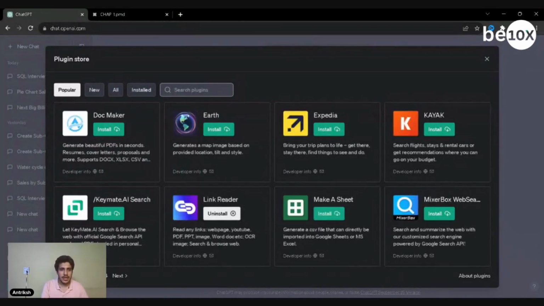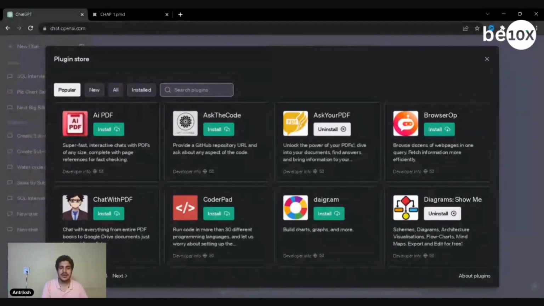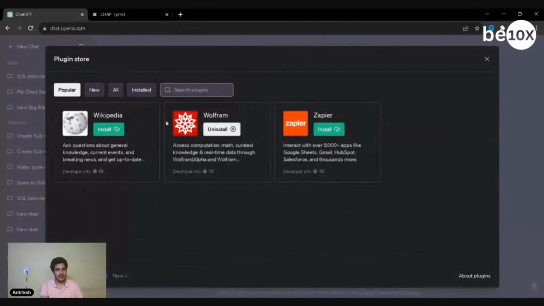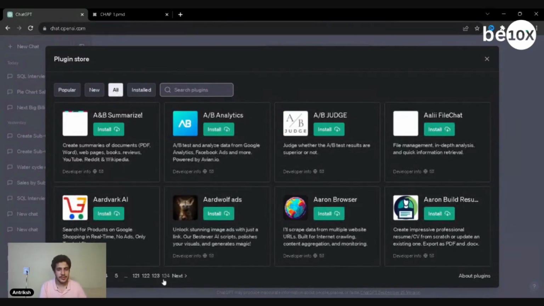8 here as well. And then another 8. So that's 27 if I'm not wrong. So 27 plugins. No, apologies, beg your pardon. If we go into the all section here, 27 pages. Yeah, there you go. So you have 124 pages, 8. So you have about thousands of plugins.